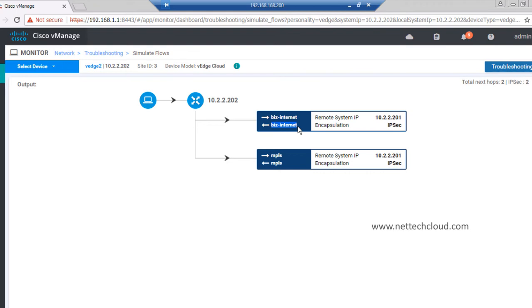What if we want to prefer the MPLS route over internet, or internet over MPLS? Is that possible? Yes, that is possible. Simply we need to set the preference value. How to do that? From vManage only. From the vManage, we can do that.